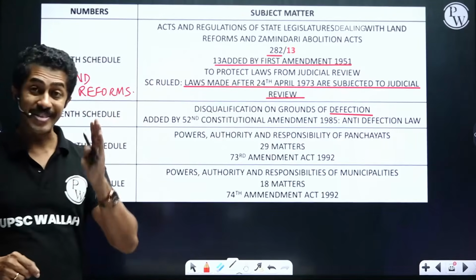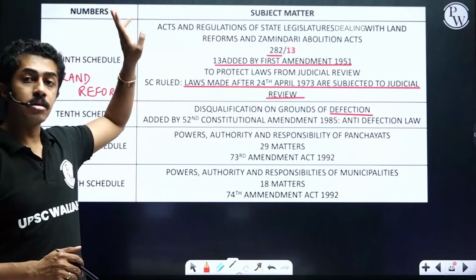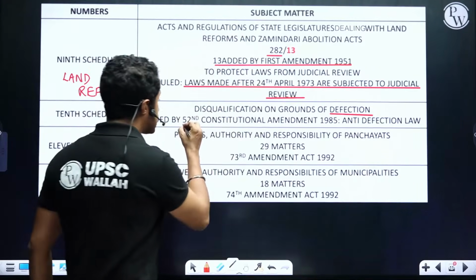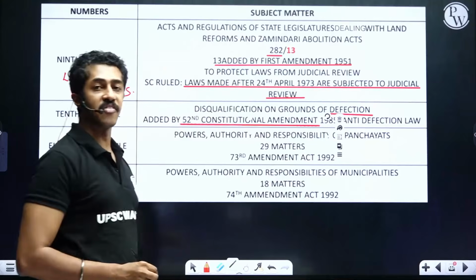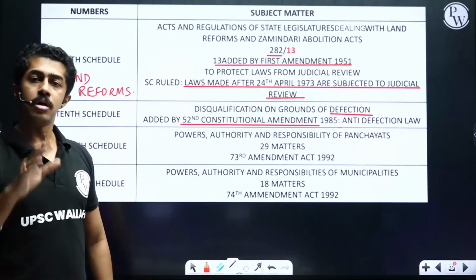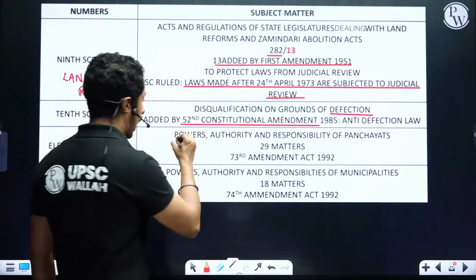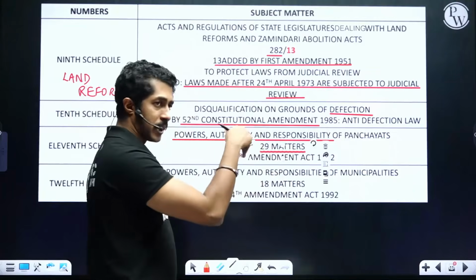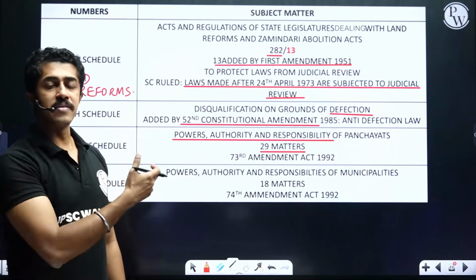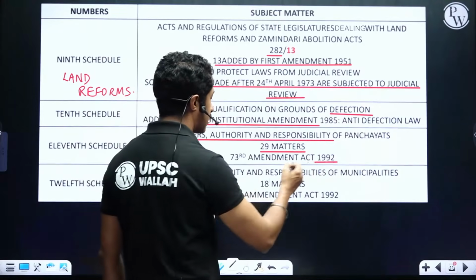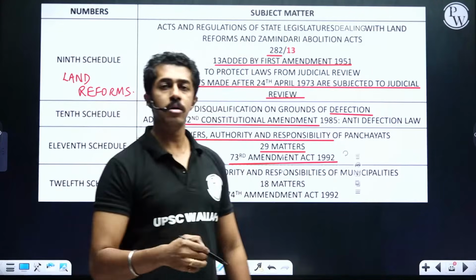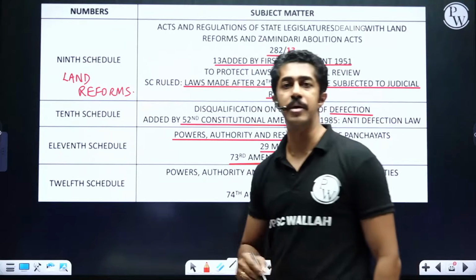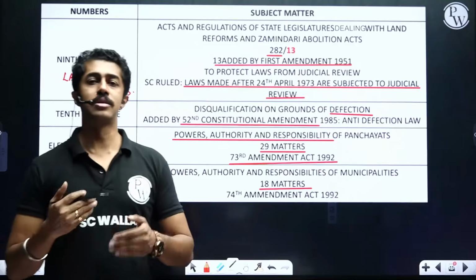And defection was added later. Just like the 9th schedule, it was added later. The 10th was added by the 52nd Constitutional Amendment of 1985. The 11th schedule has to do with what? Powers, authority, and responsibility of the panchayats. It contains 29 matters, means 29 subjects come under it. 73rd Constitutional Amendment of 1992. 12th schedule, powers, authority, and responsibility of municipalities. It contains 18 matters. 74th Amendment Act. Clear, people? So this is the idea here.